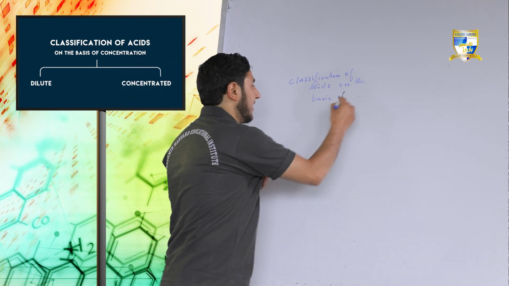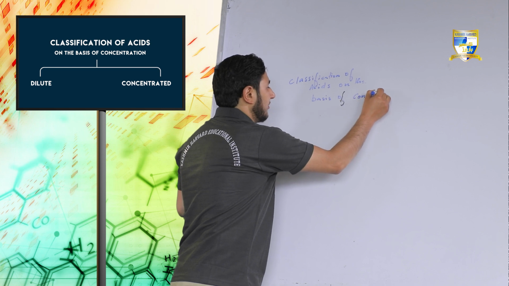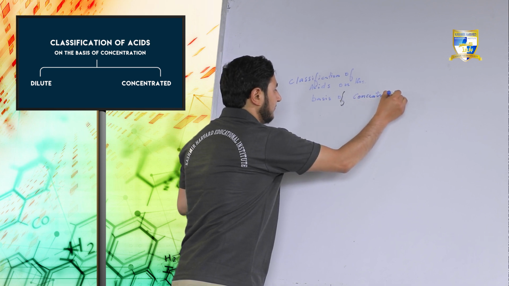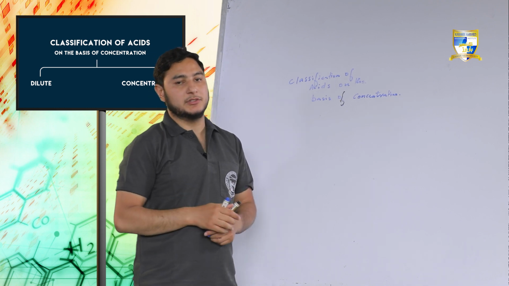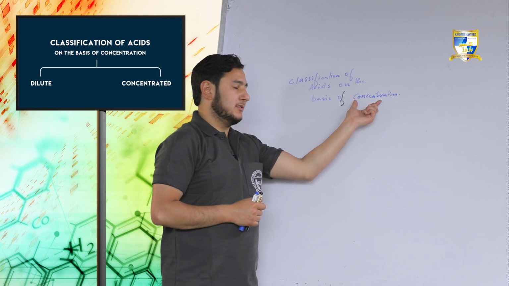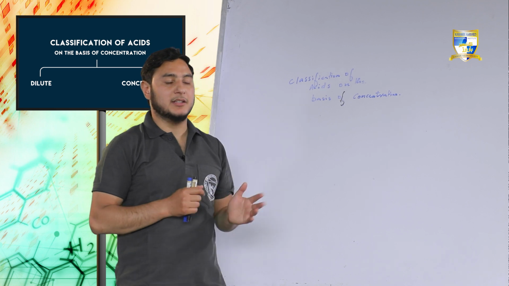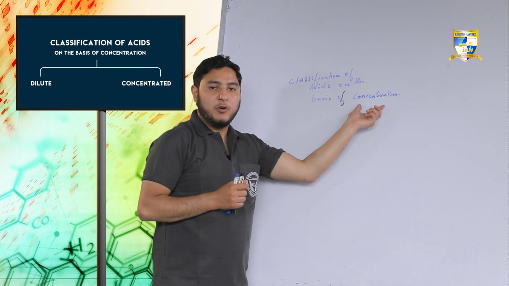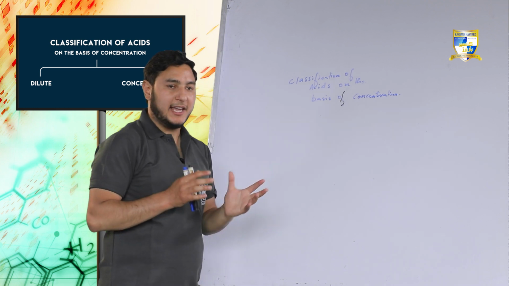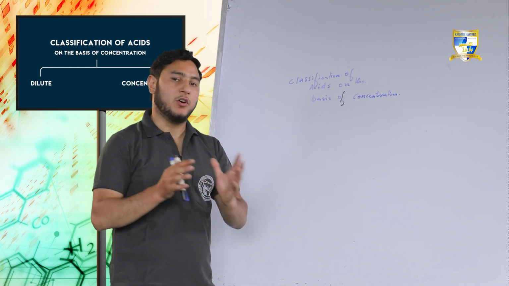Now, what do we mean by concentration? By saying concentration, we actually mean the amount of acid present in a fixed amount of water.